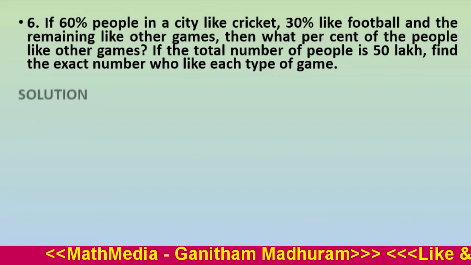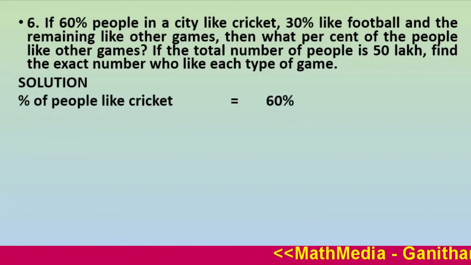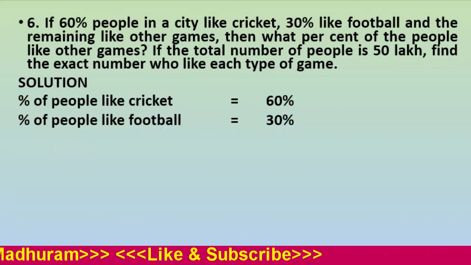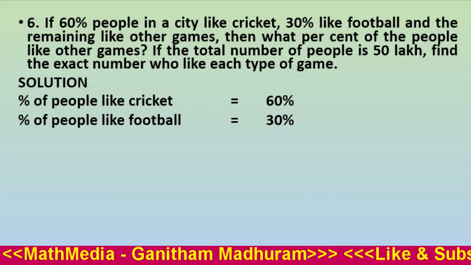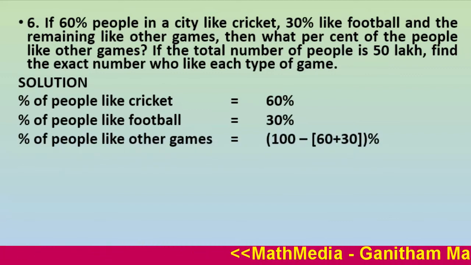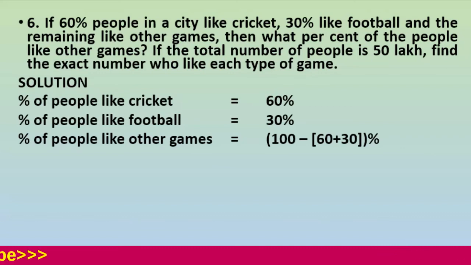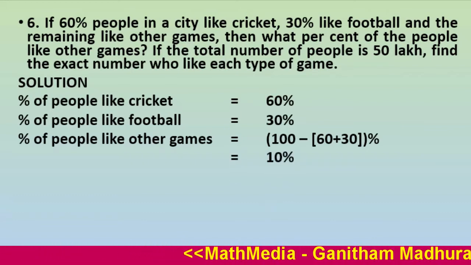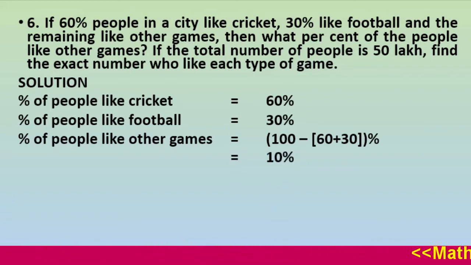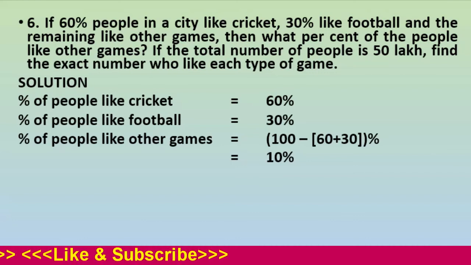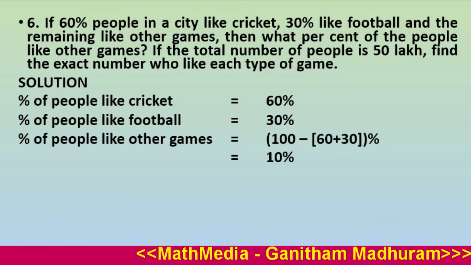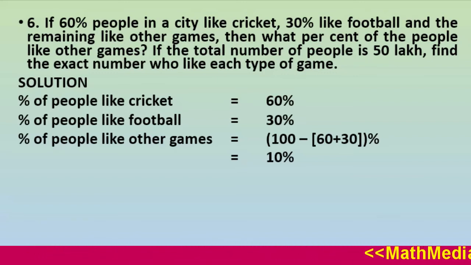So we can start writing: percentage of people who like cricket is 60, percentage of people who like football equals 30. Therefore, the percentage of people who like other games equals 100 minus (60 plus 30). That is 100 minus 90, equal to 10%. So for the first part of the question, the answer is: 10% of the people like other games. Now we move to the second part of the question.